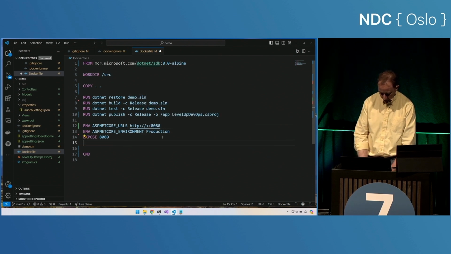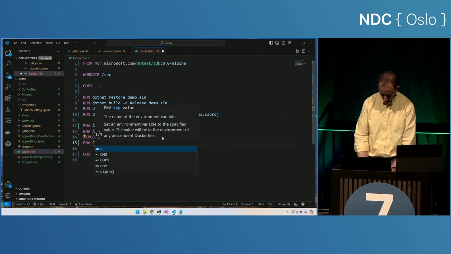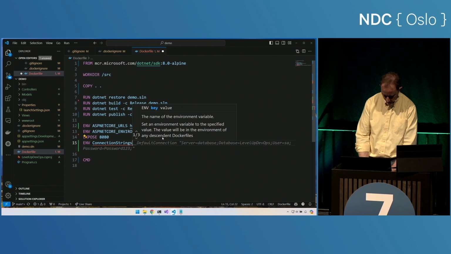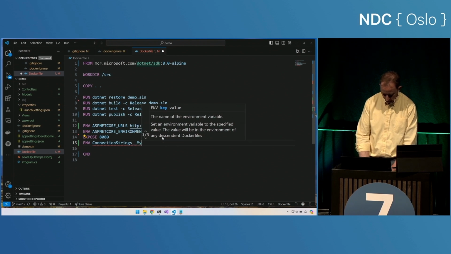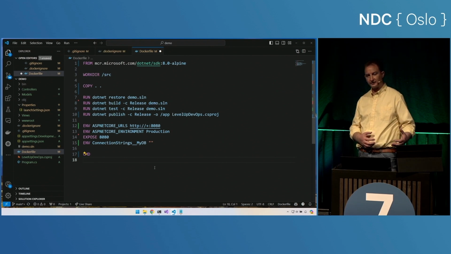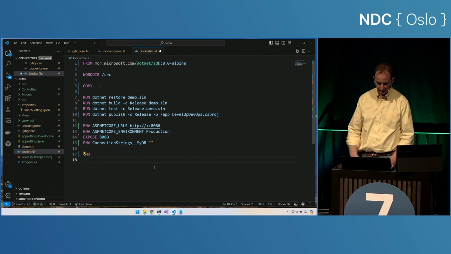I probably also want to say env connection string __ my DB, and I'm going to set that to blank because I want the people consuming my app to set this environment variable so that they can then connect to the database successfully.